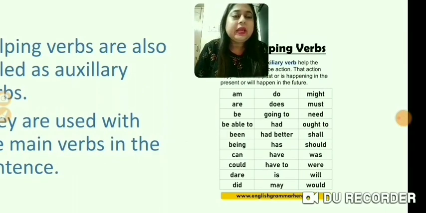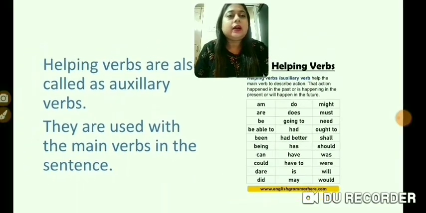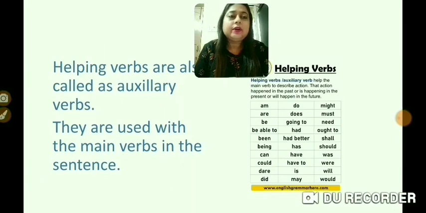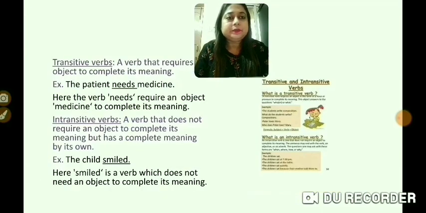We can see am, are, be able to, been, being, can, could, dare, did, do, does, going to, had better, has, have to, is, may, might, must, need, ought to, shall, should, was, were, will, would. So these are used as the helping verb or auxiliary verbs.